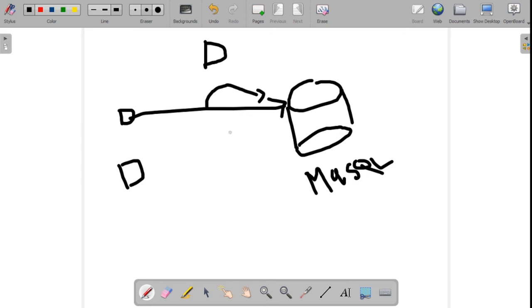Guys, I am going to start a playlist or some sessions about the front end languages and the back end languages.